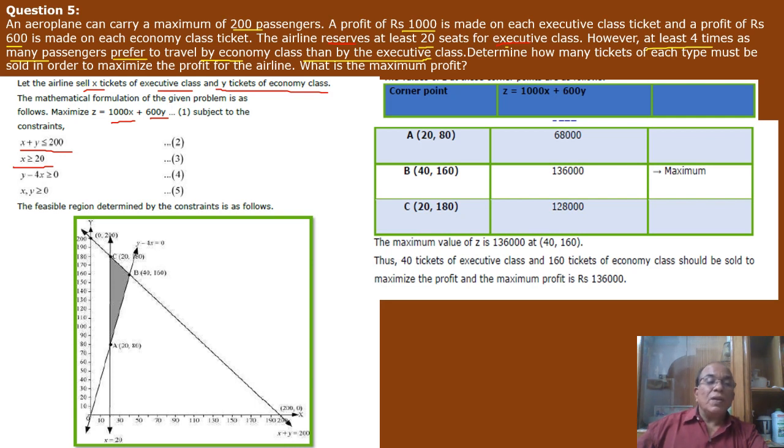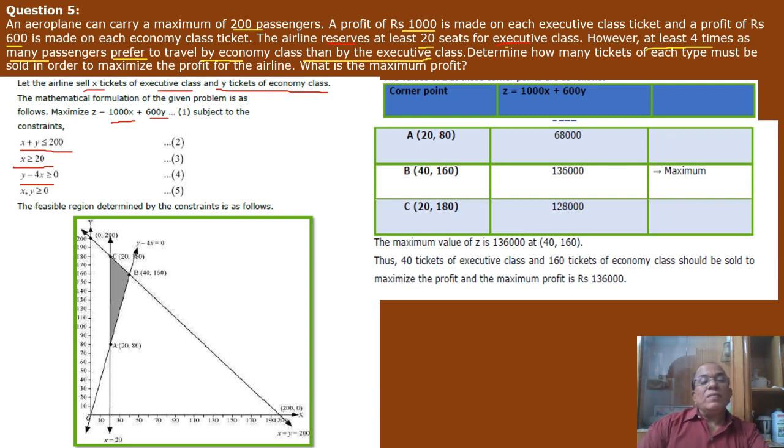Now for the third inequation, it is given that at least 4 times as many passengers prefer to travel by economy class than by executive class. This means that y should be equal or greater than 4x.